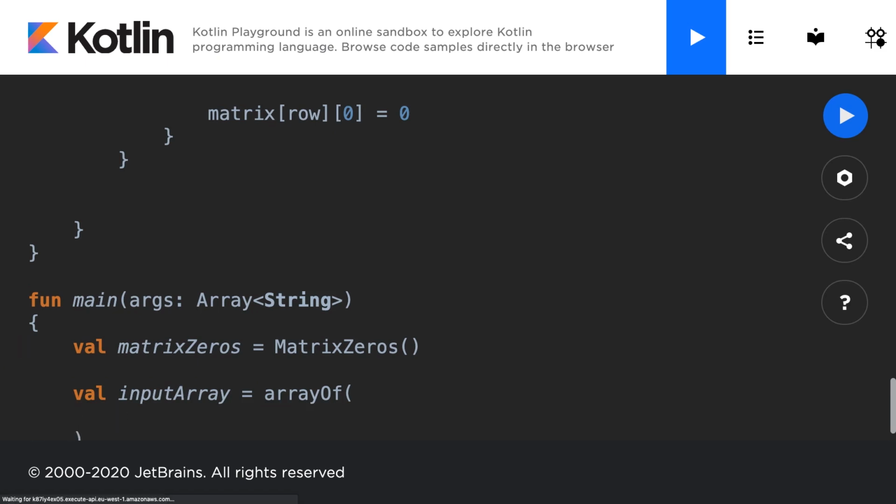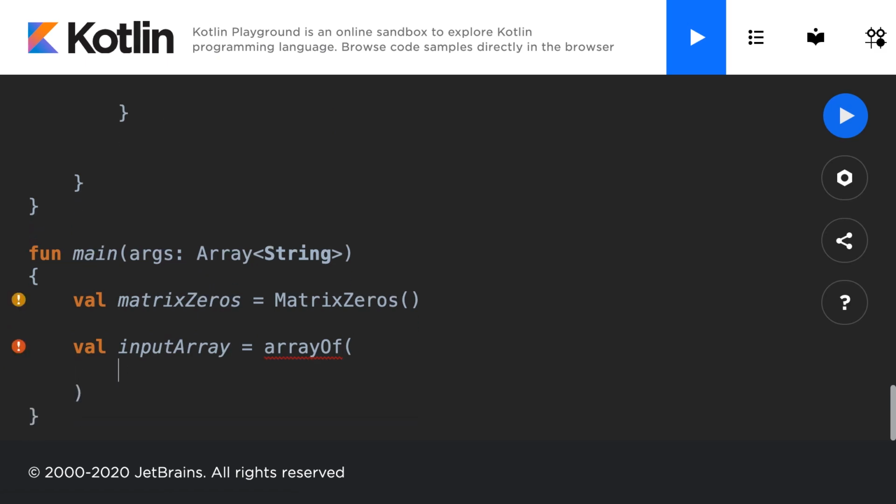So first I'm going to populate it with an array. We're going to put in several integer arrays into one big array. So I'll make an int array of the values 1, 1, 1. Separate each row by a comma. So this represents each row in the matrix.